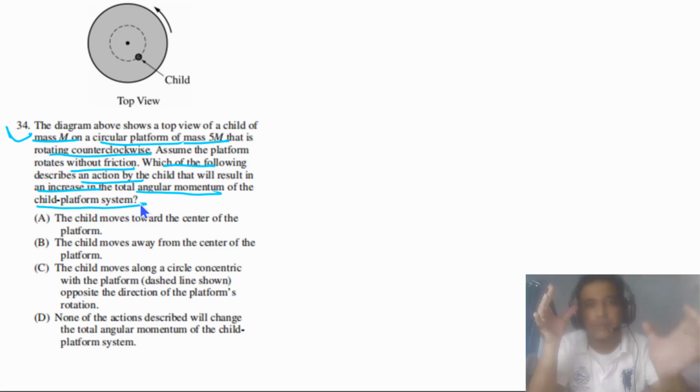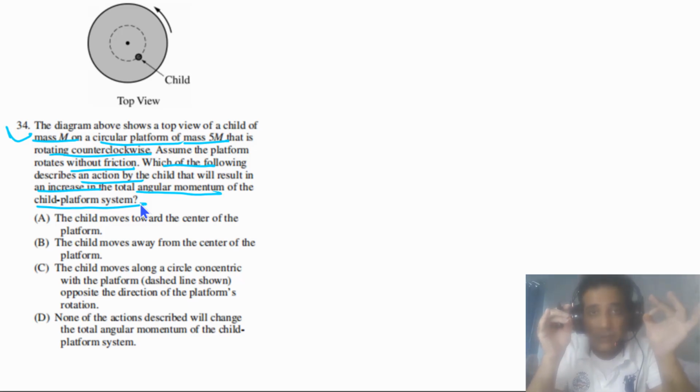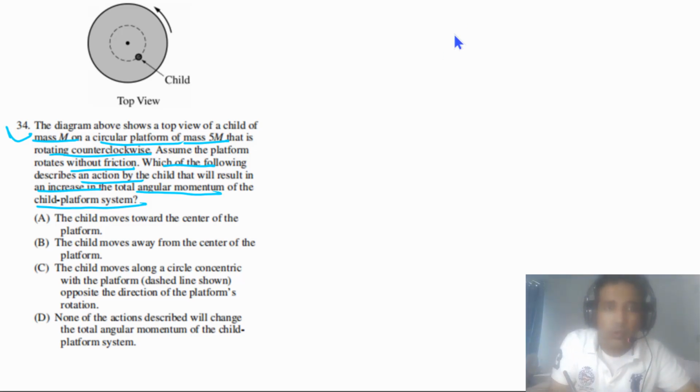So for this question, we need to understand: is there any net external force acting on the system or not? In this case, it is given to us that there is no friction. So it means that there is no net external force acting on the system.